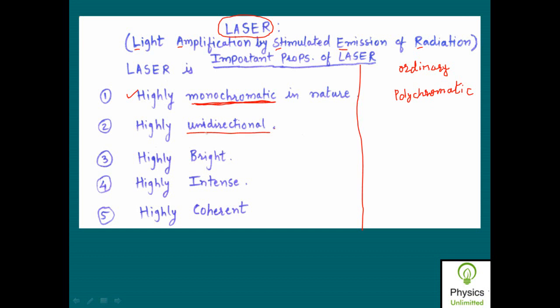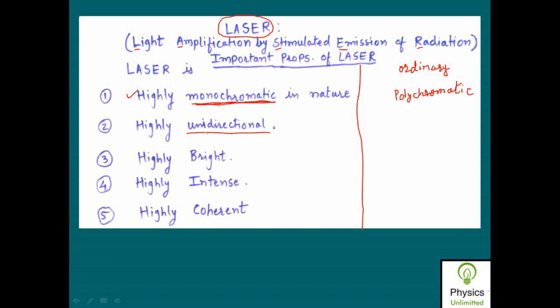That is, you can calculate the distance from Earth to Moon by impinging a laser beam from the Earth onto the surface of Moon, and when it gets reflected back from the surface of Moon again onto the surface of Earth, by knowing the time of light and knowing the velocity of light, that is 3 into 10 raised to power 8 meter per second, we can calculate the distance between the celestial bodies, that is distance between two planets, because of this property of laser, which is high unidirectionality.